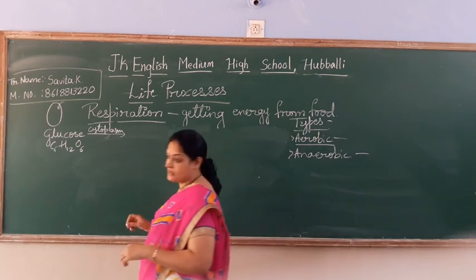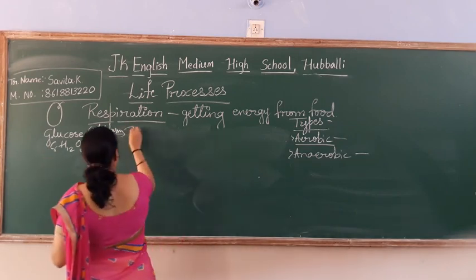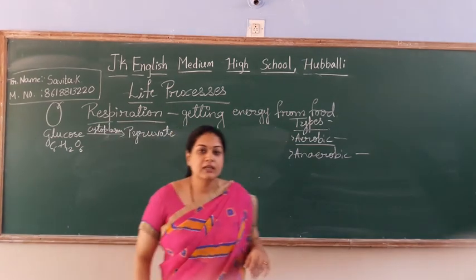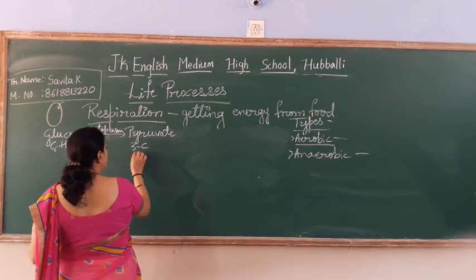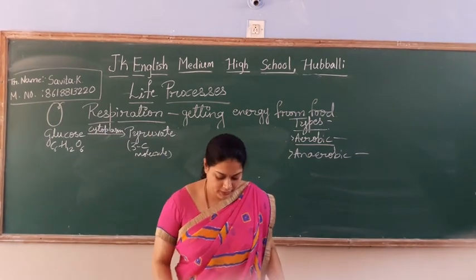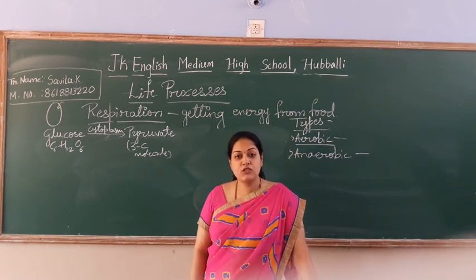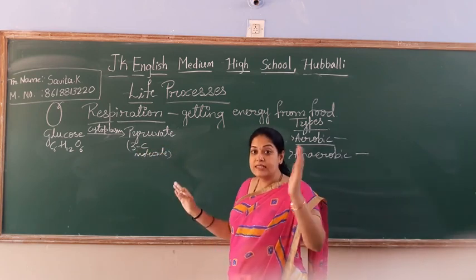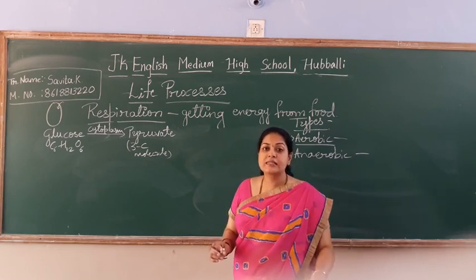Now in the cytoplasm, the 6 carbon molecule will convert into 3 carbon molecules, that is pyruvate. Pyruvate is a 3 carbon molecule. Actually the pyruvate formula is C3H4O3. So 3 carbon molecules means half; 6 into 3 it has become. Where? In the cytoplasm of our cell.